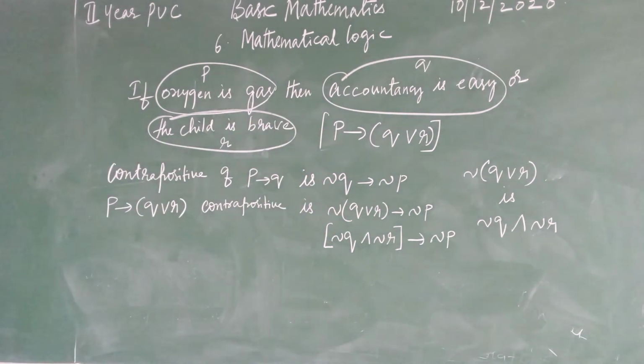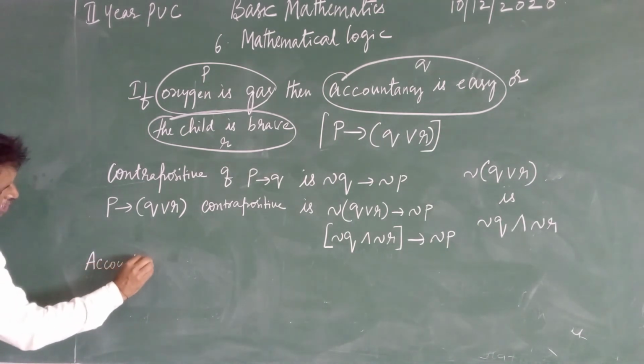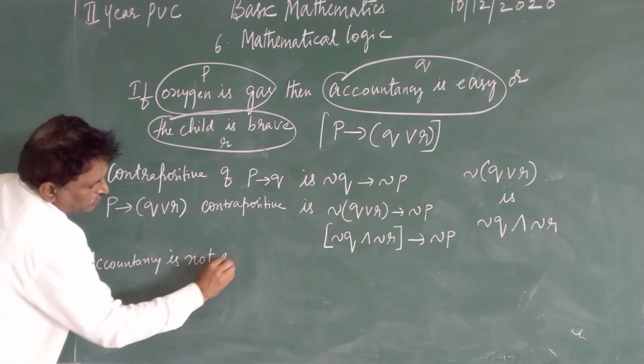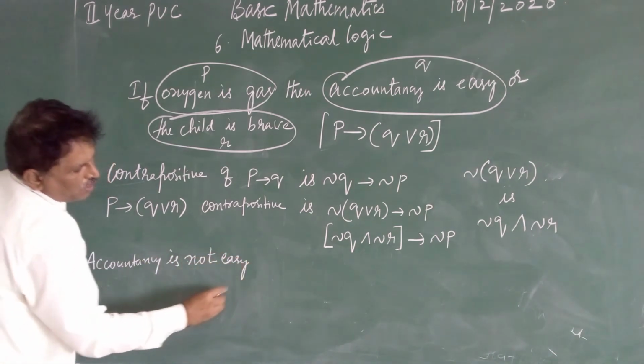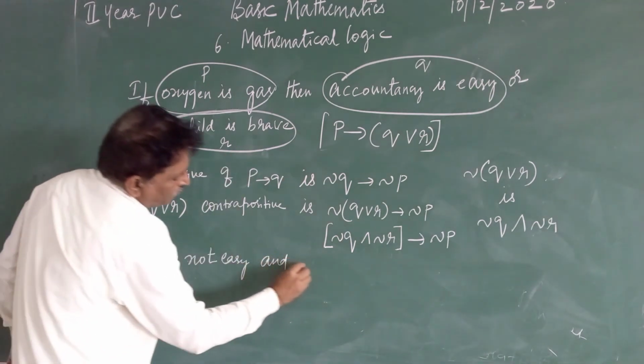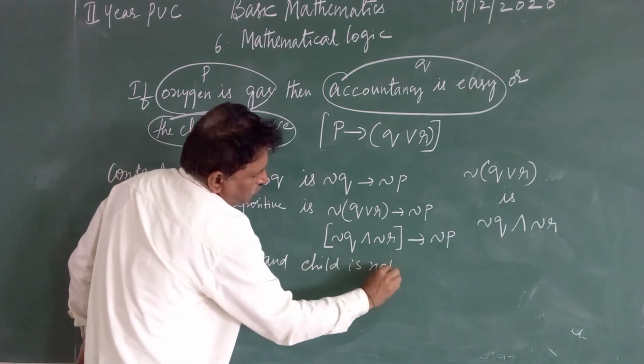Accountancy is easy. Negation of Q is accountancy is not easy, and the child is not brave.